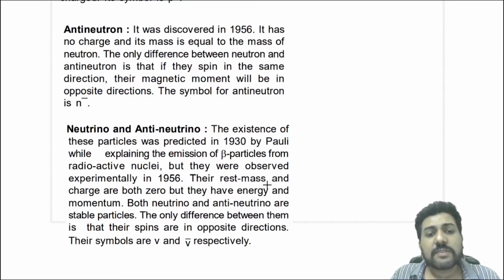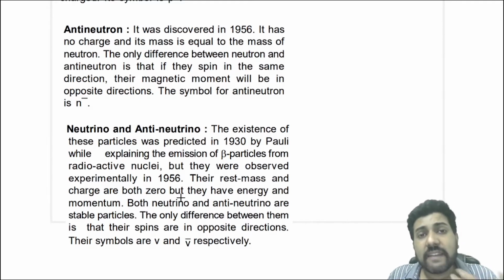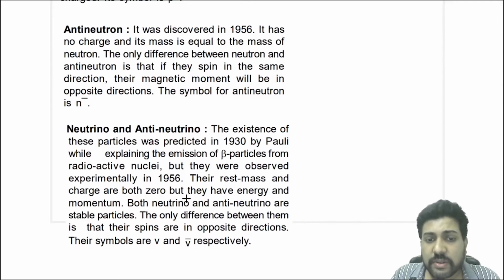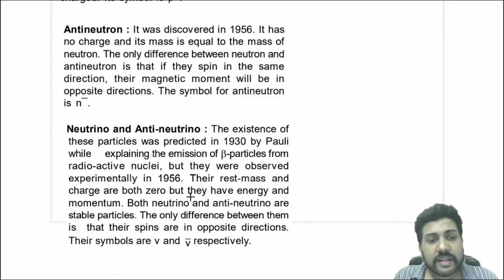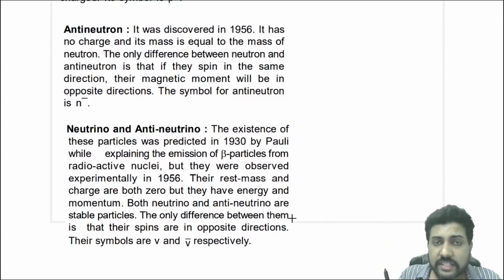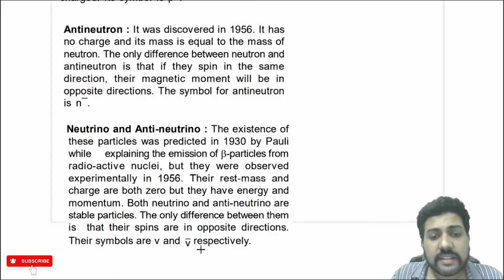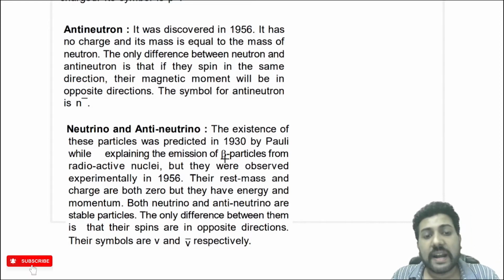Their rest mass and charge are both zero. That means they do not have rest mass, so they behave like photon. They are chargeless, that means they are neutral, so they are not deflected by electric and magnetic field. Both neutrino and antineutrino are stable particles. The only difference between them is, again, they are matter and antimatter of each other, and their spins are in opposite directions. The symbols are nu and nu bar. So if neutrino is nu, antineutrino is nu bar.